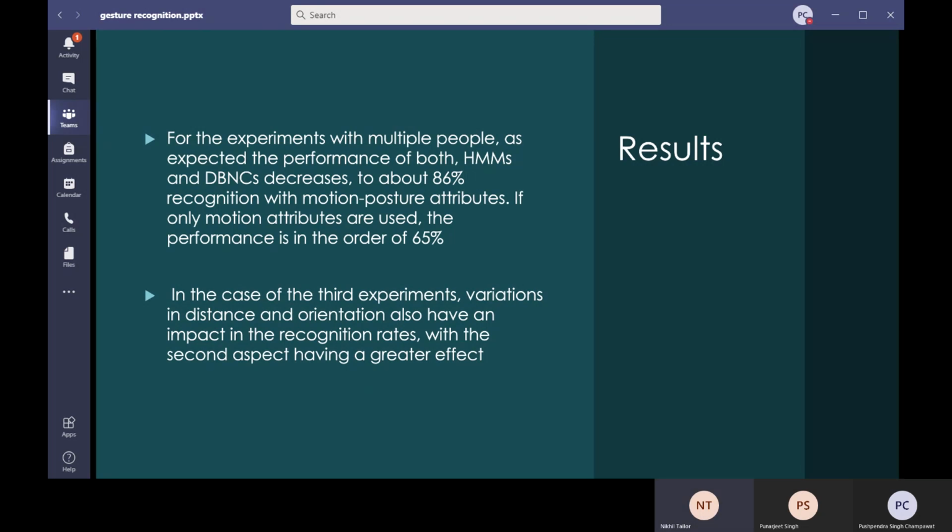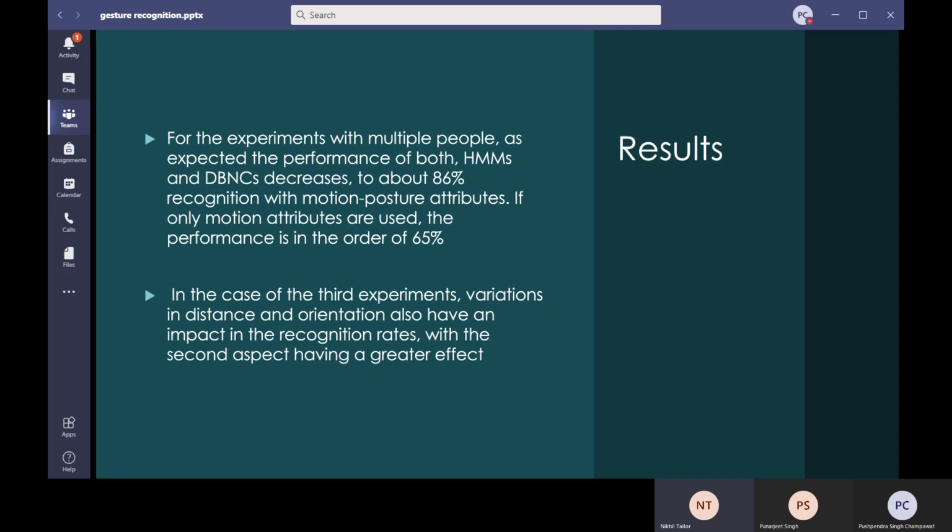In the case of the third experiment, the variation of the person's distance and orientation from the camera also has an impact on the recognition rate, where the orientation of the person towards the camera has a greater effect on the accuracy of our result.